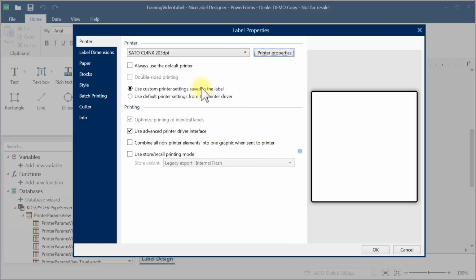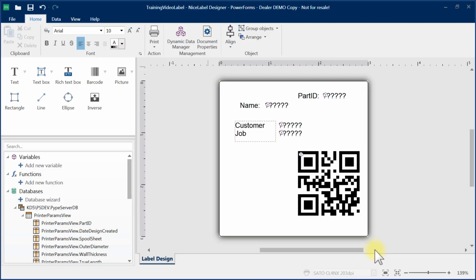It's going to be saved in the label. So no matter what you set on the printer, the label is going to override that. So in most cases, it makes a lot of sense, since we do things that are pretty controlled, to just go ahead and do that. You're going to have one printer, set up your printer right with the printer properties that you'll find just for the printer, the very same things we were just looking at. Get it set up once and you're good. Okay. So I say OK.